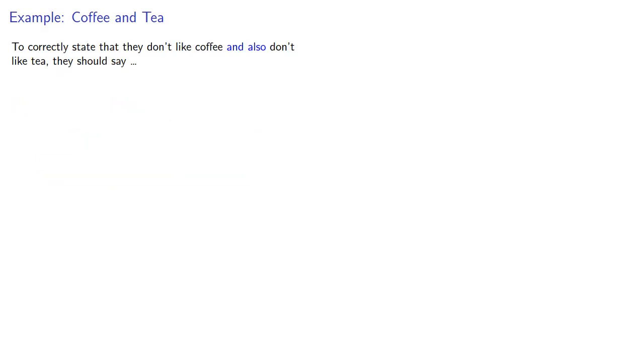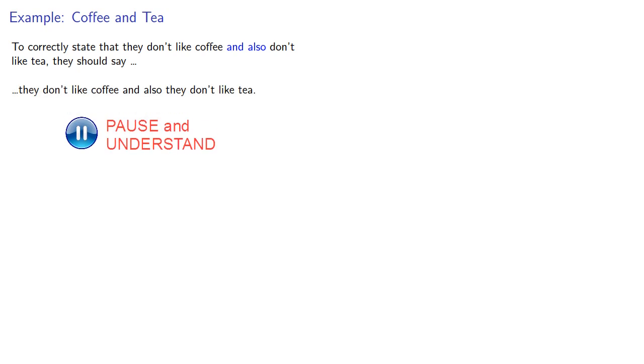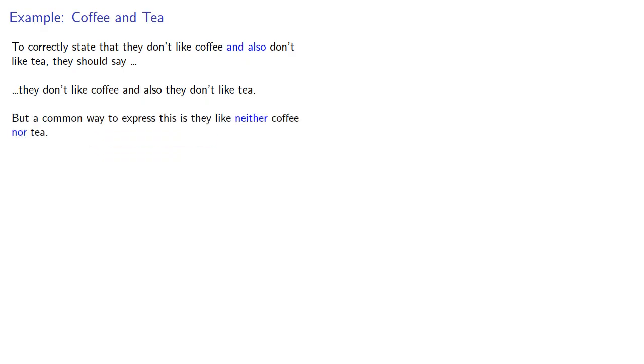So to correctly state that they don't like coffee and also don't like tea, they should say, well, actually, they don't like coffee and also they don't like tea. But a common way to express this is they like neither coffee nor tea.